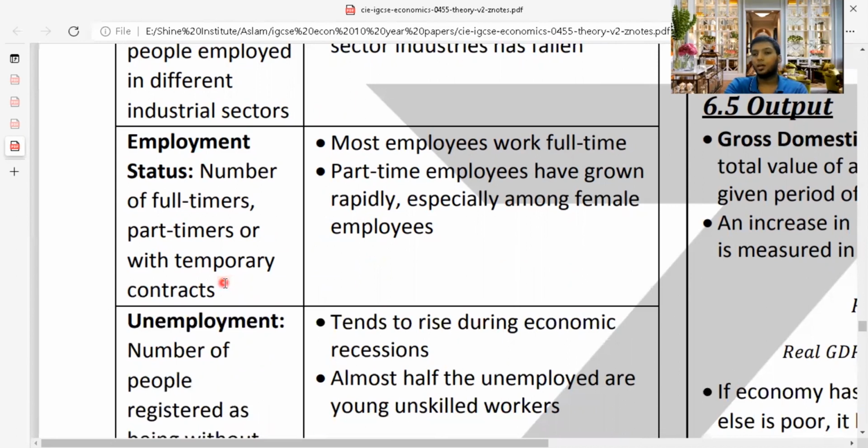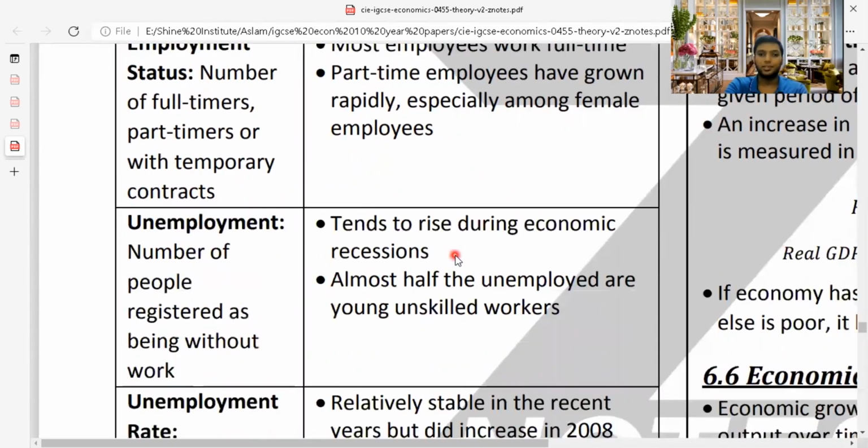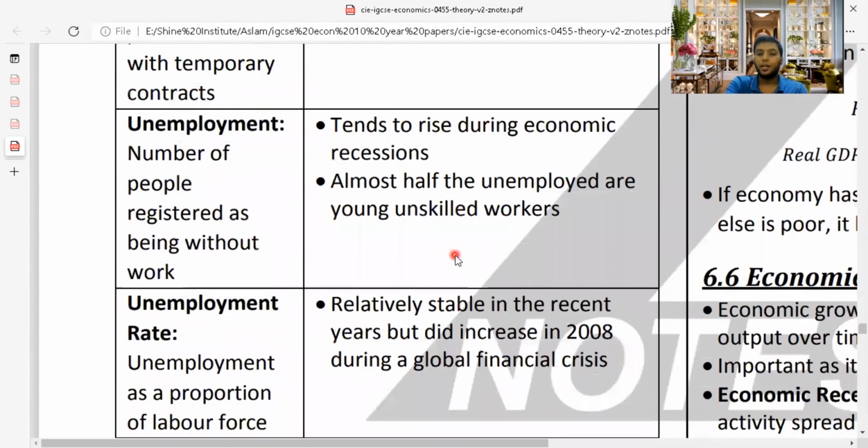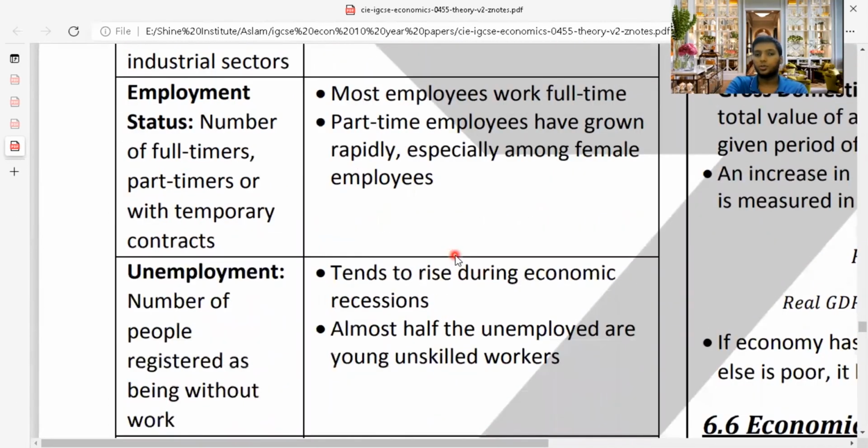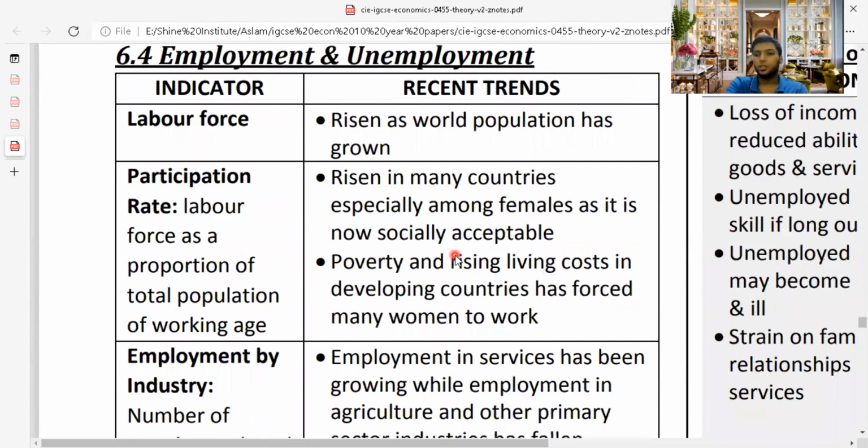So how many people are working full-time, part-time and on small contracts like temporary contracts. Most employees work full-time; part-time employees have grown rapidly, especially among female employees. Very straightforward. Now we are speaking about what is actually happening in the recent trend. There might be a question: discuss the recent trends on unemployment and employment opportunities. So you can speak about all the points we spoke about now.